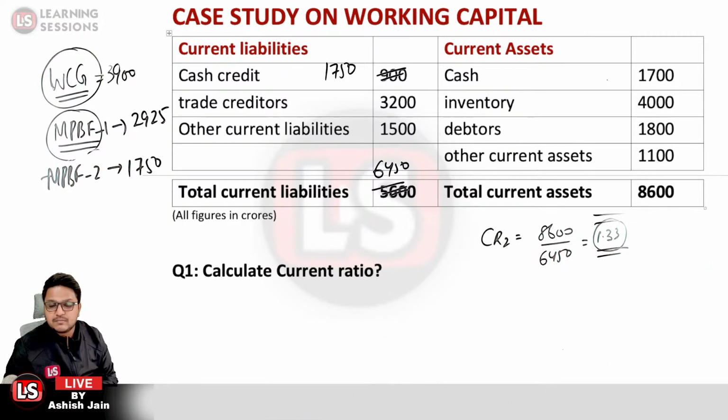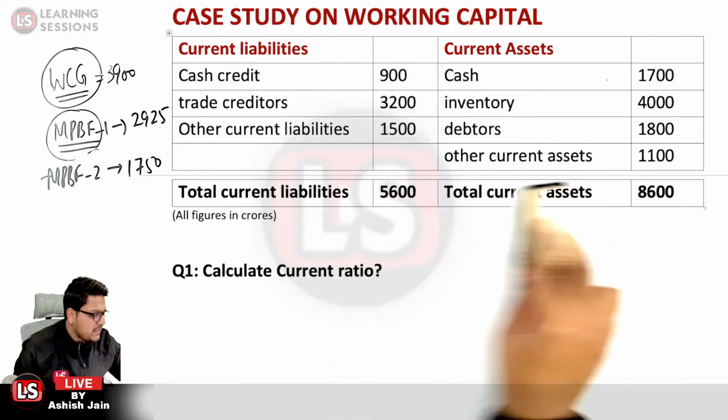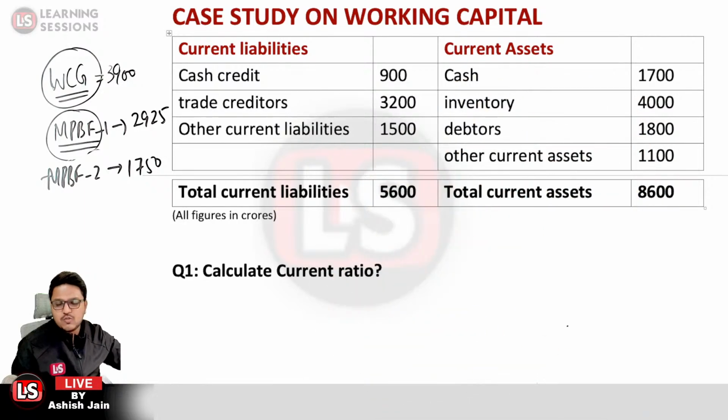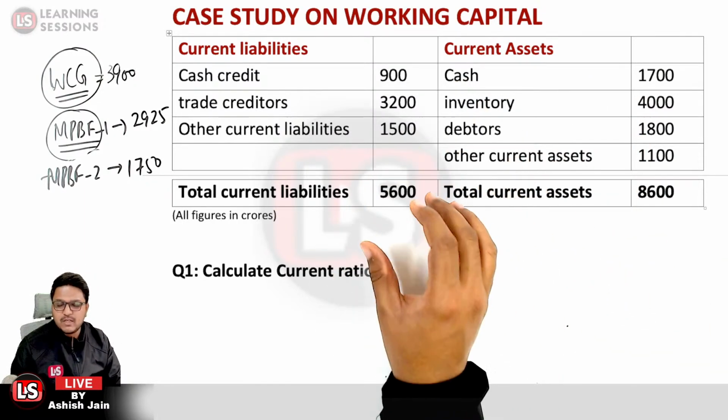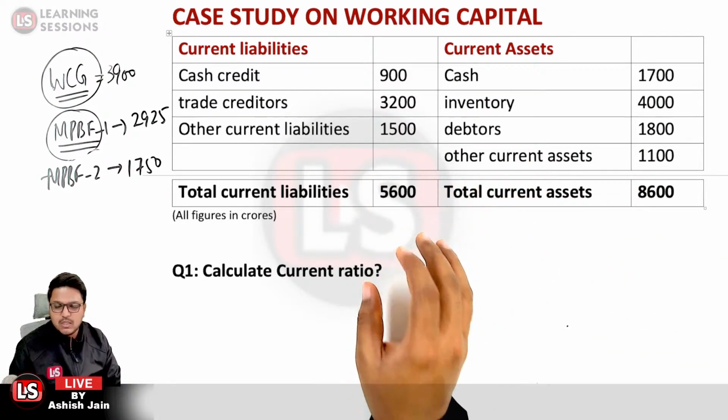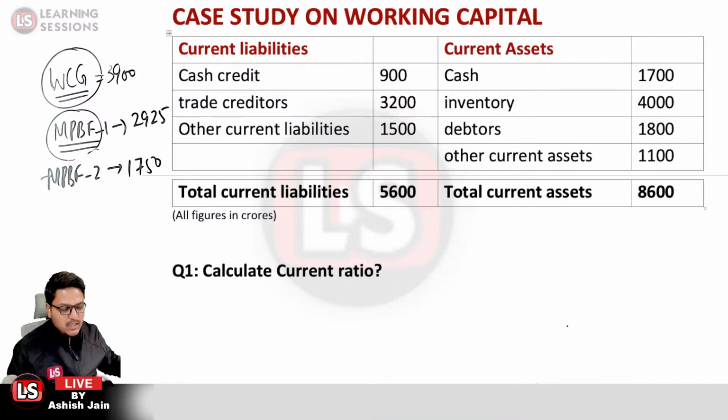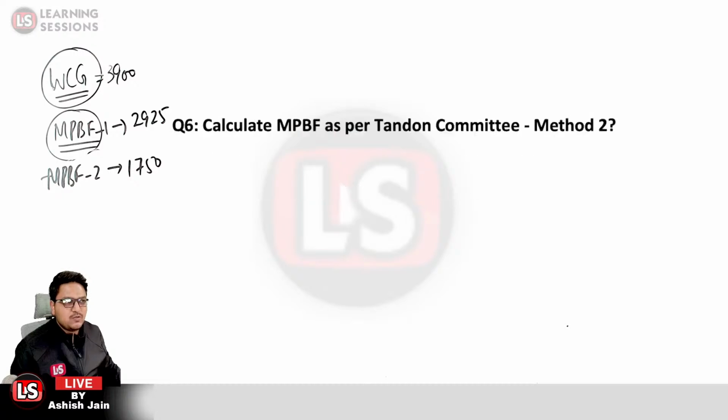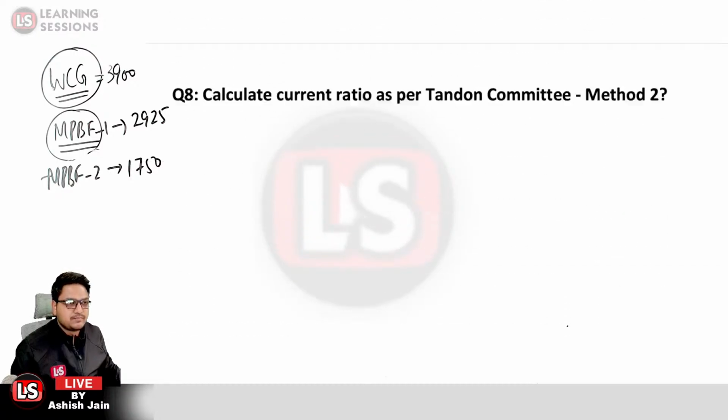Is that clear? Is that particular part clear over here? Because you must be understanding the part over here. So let me tell you again that under method 1, the margin is to be maintained at 25% of the WCG, whereas under method 2, the margin is to be maintained at 25% of the total current assets. Let's look at the next question over here.